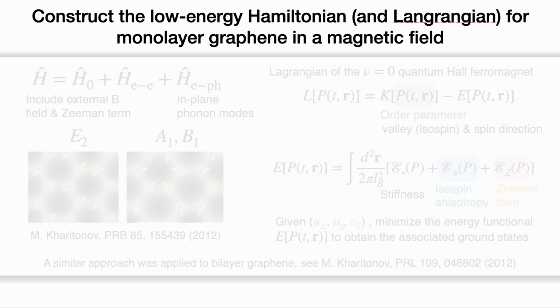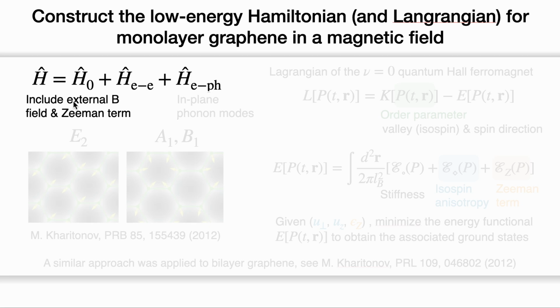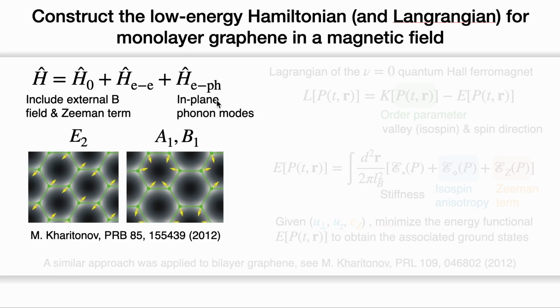Okay, to understand the nature of the insulating phase, we could start with theory, a Hamiltonian that contains the periodic potential from the nuclei and the external magnetic field in the kinetic energy and the Zeeman term. We also consider electron-electron interaction and electron-phonon interactions, with electrons coupled to these in-plane phonon modes.